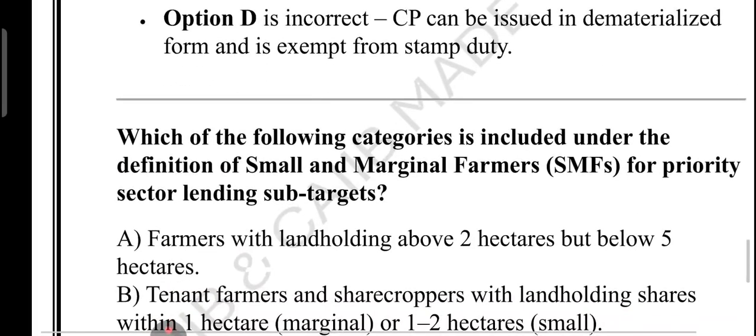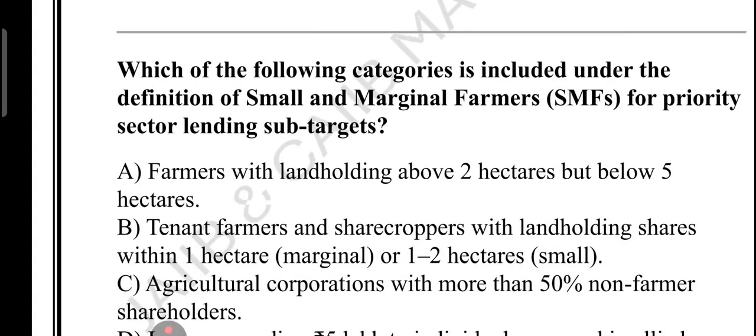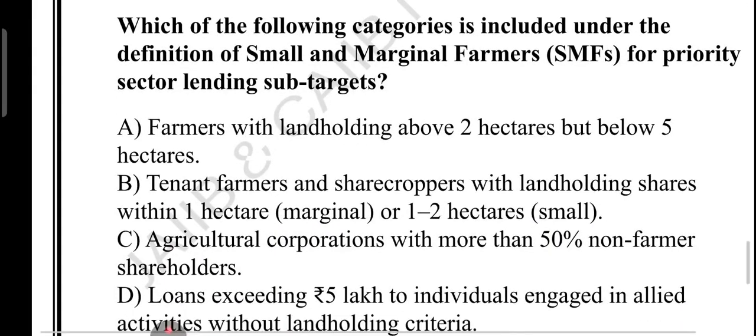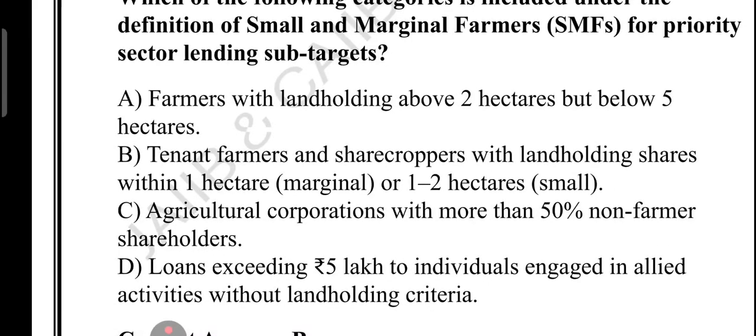Now have a look at small and marginal farmer. The question is, which of the following categories is included under the definition of small and marginal farmer for priority sector lending sub-target? So the definition of SMF is what has been asked. Option A, farmer with land holding above 2 hectare but below 5 hectare. Option B, tenant farmer and sharecropper with land holding within 1 hectare for marginal, 1 to 2 hectare for small. Option C, agriculture corporation with more than 50% non-farmer shareholding. Option D, loan exceeding 5 lakh to individual engaged in allied activity without land holding criteria.